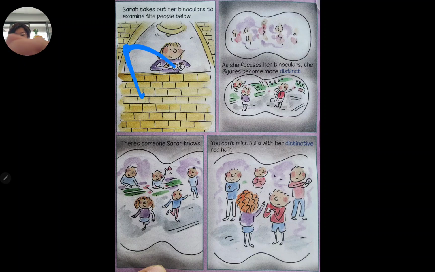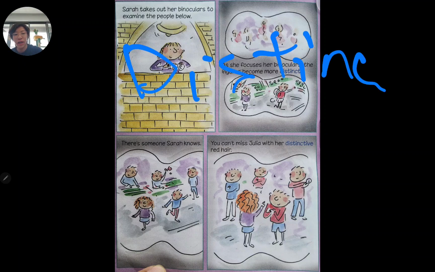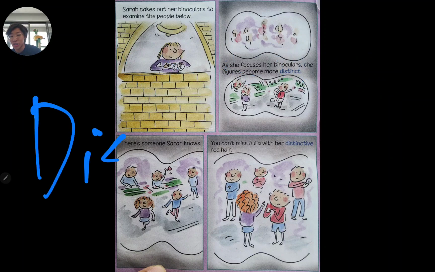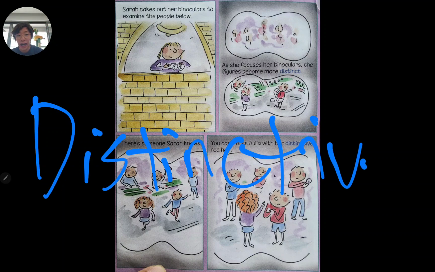Alright, next up we have the words distinct and distinctive. So here's the thing. Let's start with the word distinct. Now, distinct means something is clearly visible as well as noticeable. But if you add the letters IVE at the end to turn it into distinctive, you get a word that means highly recognizable and characteristic of something.